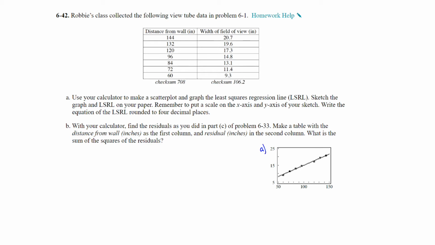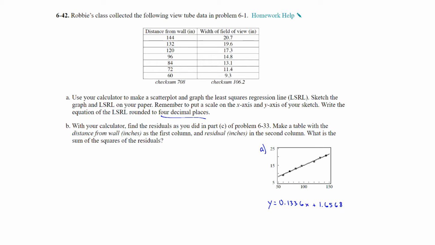And then the equation that comes from this, once again something you would get from your calculator, and it does want us to round to 4 decimal places, would be y is equal to 0.1336x plus 1.6568. So once again, for this question you need a graphing calculator. All of that information is found on the graphing calculator.